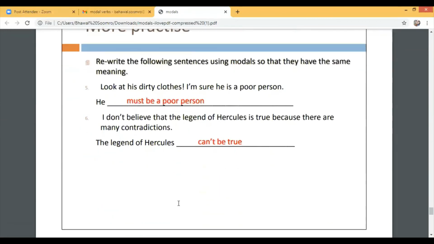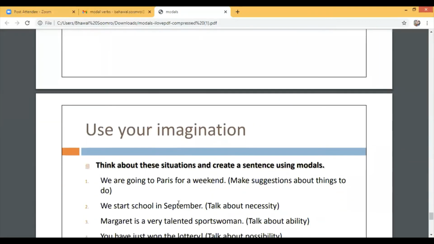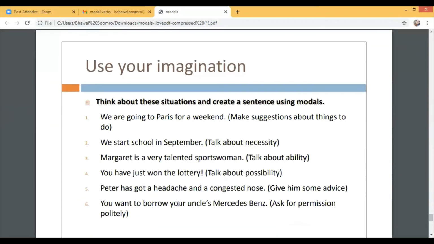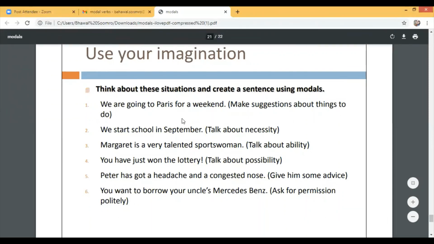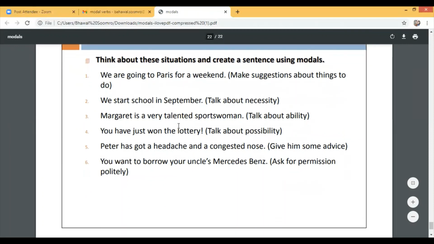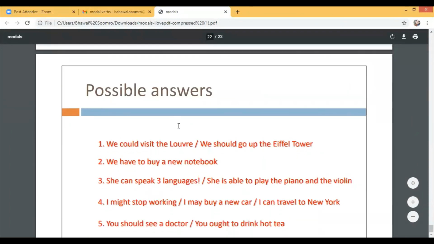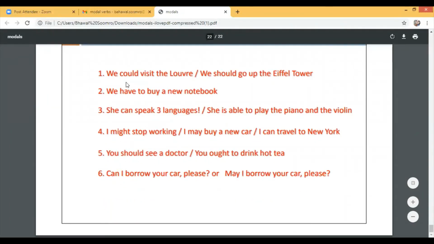Okay, 6 sentences are there. Use your imagination as I showed you before. So 6 sentences are there. You can do it yourself, understand them, and write sentences according to the instructions given here. And then possible answers can be like this. So as you have already done these 6 sentences, you can see the answer.